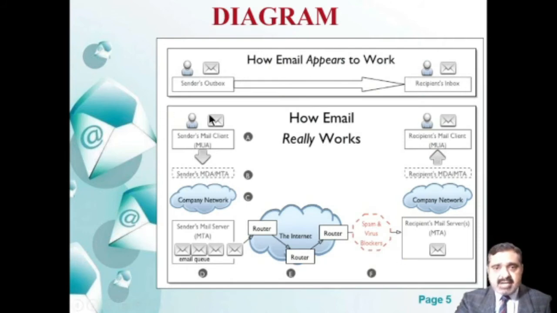Now in the diagram we can see that a sender sends a message, and then the receiver receives the message. Actually, how it works is that when the sender sends a mail to a client, in the same way it is received by the recipient. Then, if we are in company work, we have a queue of emails, and through routers and through the internet, and then through routers again, we get the mails to the recipients.